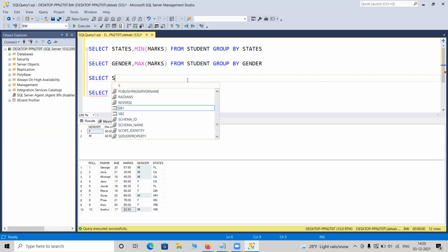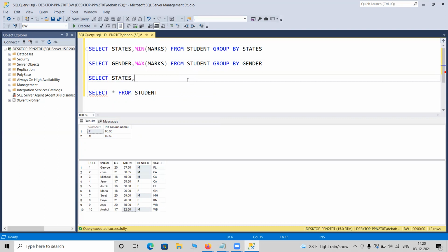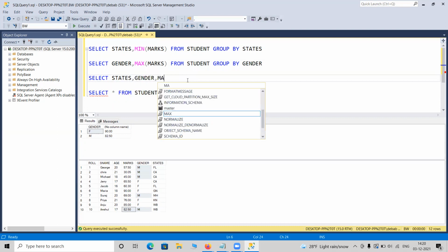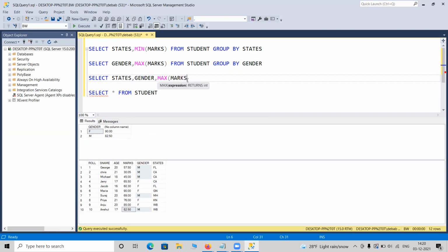I like to write in caps, but you can write it in any font. So state, gender, and max marks from student. And now you have to mention group by state, comma, gender, both. You have to mention state-wise, gender-wise maximum.